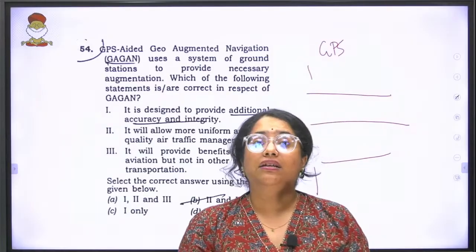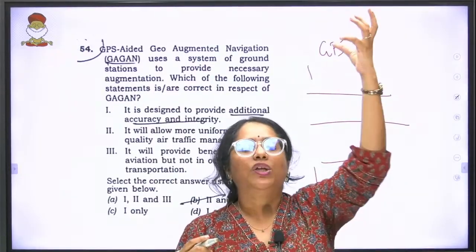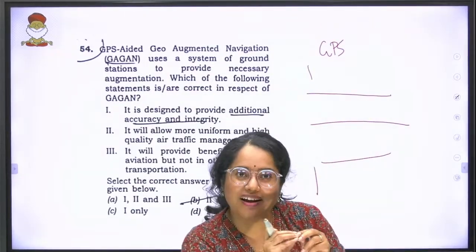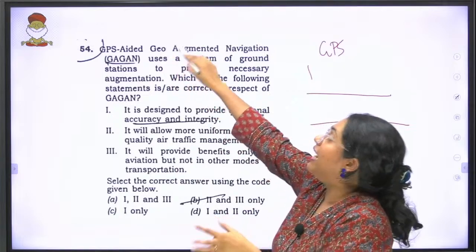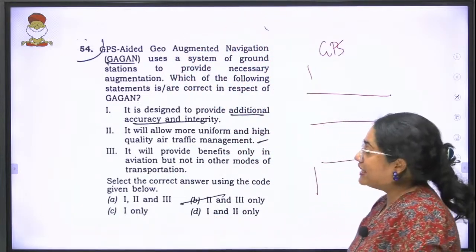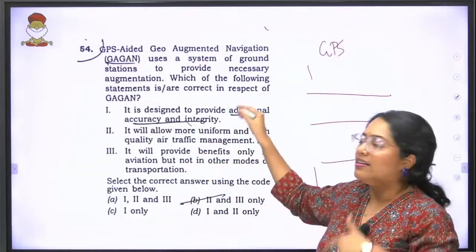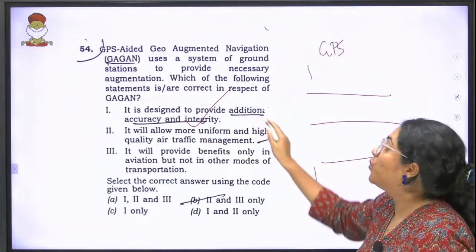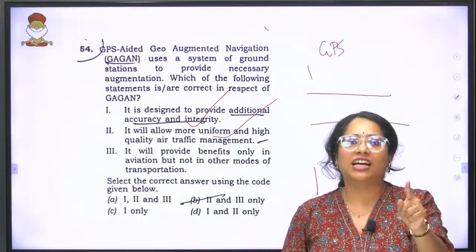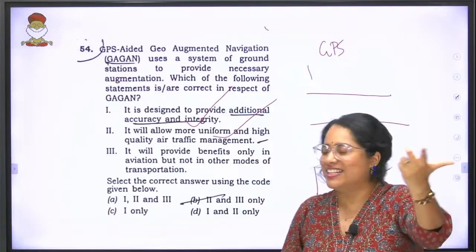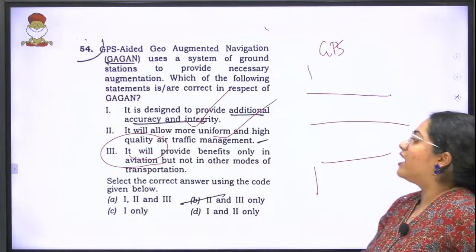So what we created is the Gagan system, which uses the GPS signal. In very simple terms, we use the GPS signal and we correct it based on our need. So that's why it's called GPS aided geo augmented system. If you look at it, it's designed to provide additional accuracy and integrity. Correct. It will allow more uniform and high quality air traffic management. Correct. The third statement is where my contribution comes in. It will provide benefits only in aviation but not in other modes of transportation.